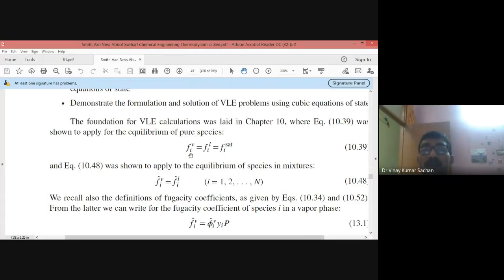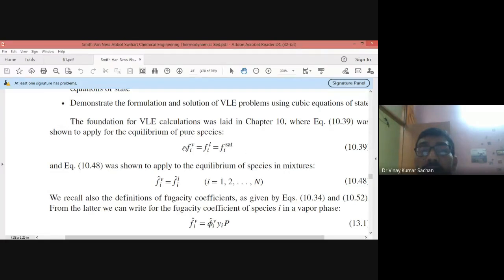The fugacity of component i in the vapor phase is equal to the fugacity of the component in the liquid phase. Better to write it for a particular component in the vapor and liquid phases, so we should write f_i cap.